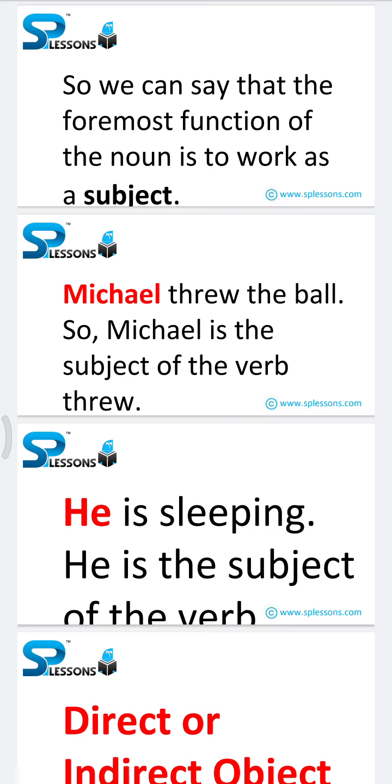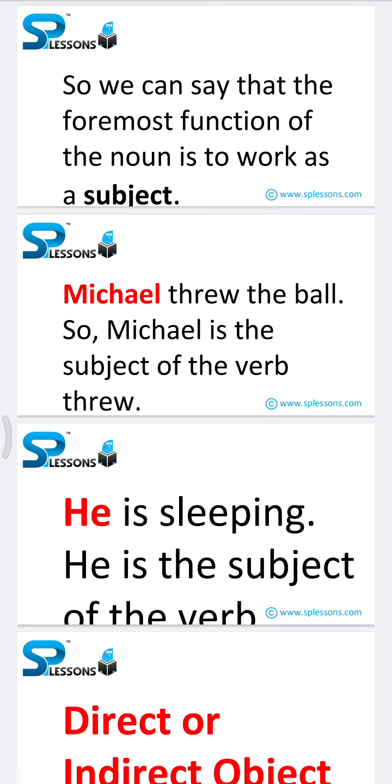Complement of the verb. When a noun is placed after a linking verb or a state of being verb, then it serves as a complement of the verb. It receives no action from the verb. The boy is a trader. Tyson is the winner. The next function is object of the preposition. When a noun acts as an object of a preposition in the sentence, it is placed after the preposition. I have to give the project report to the professor. Let us go with math. All the highlighted words in the above sentences come after prepositions and are said to be objects of the preposition.